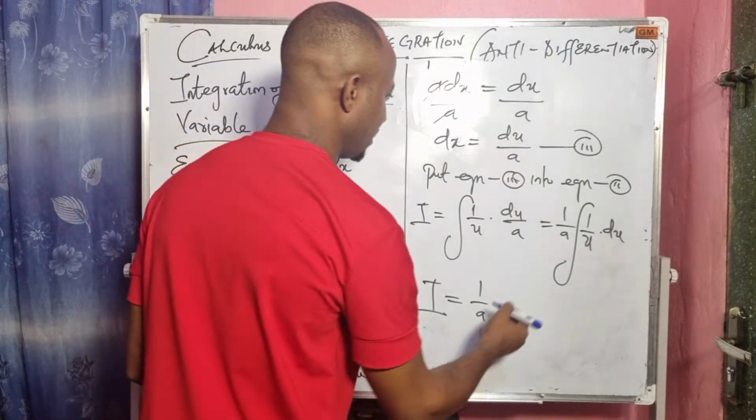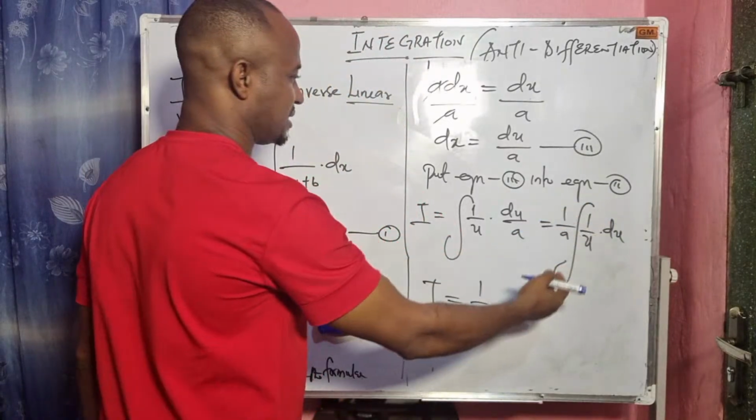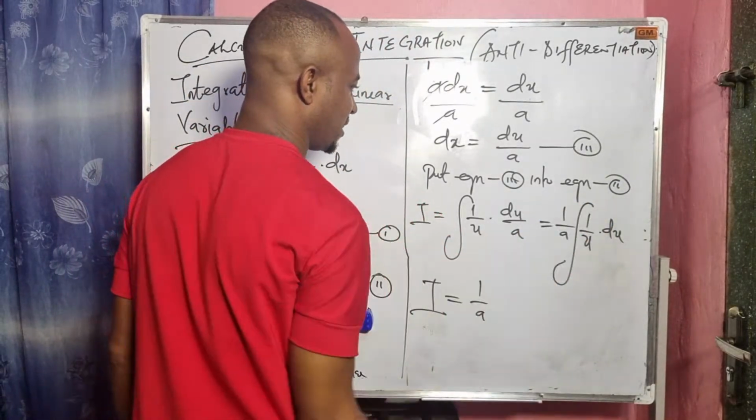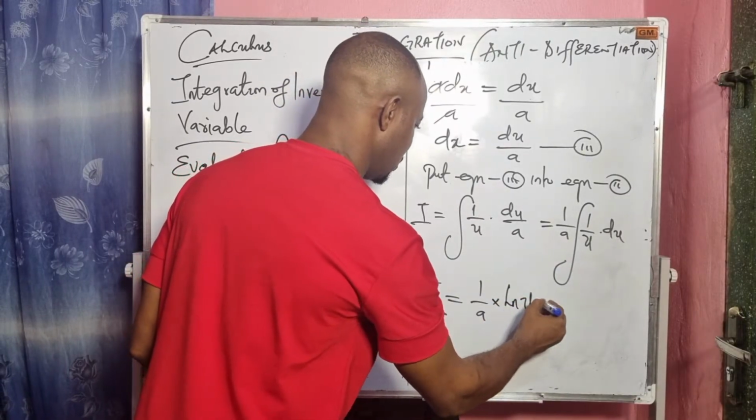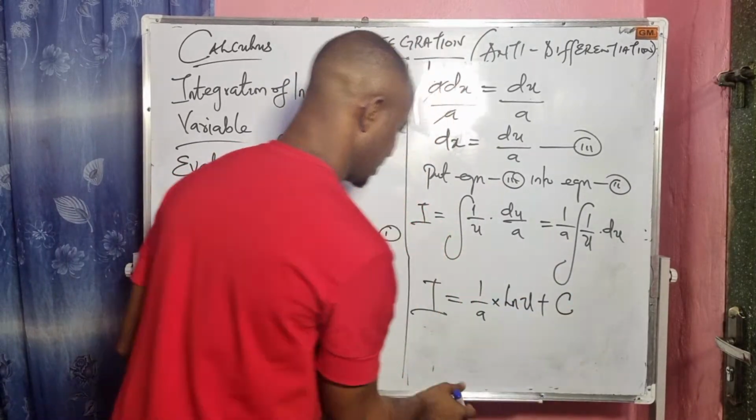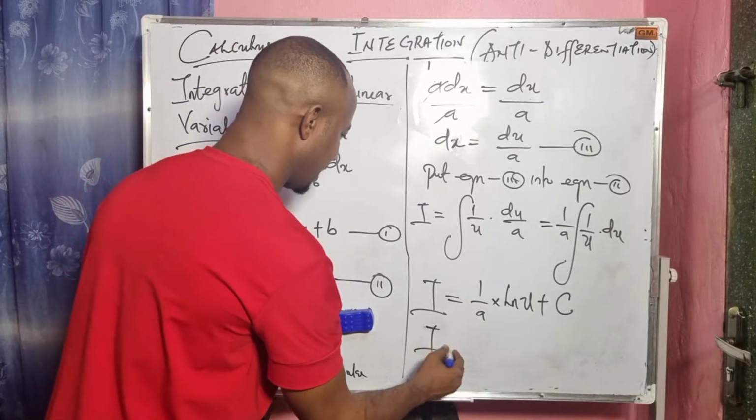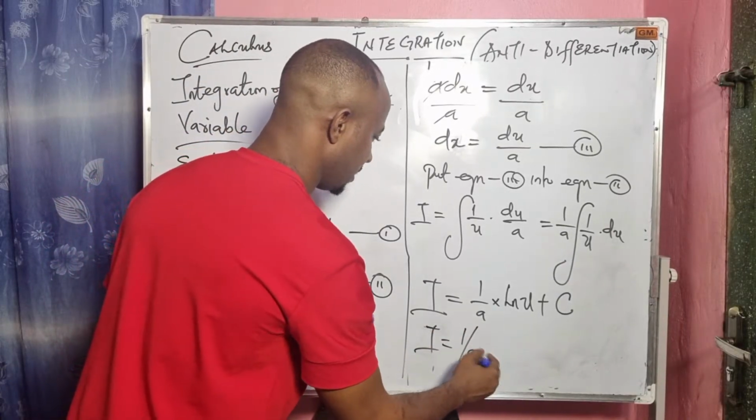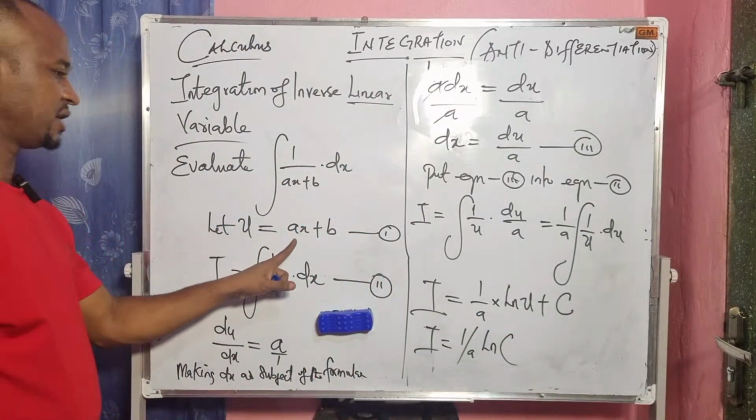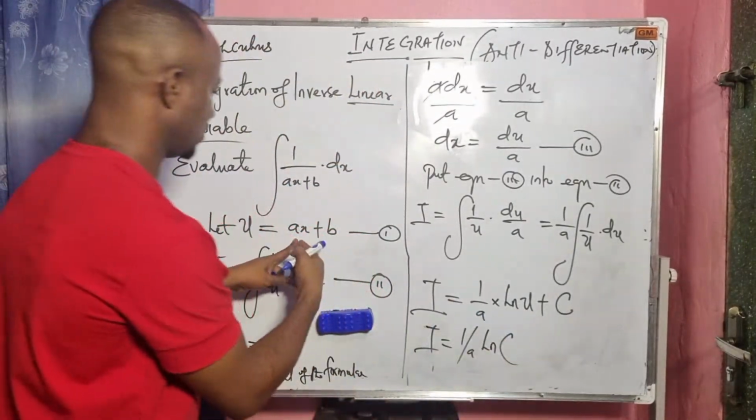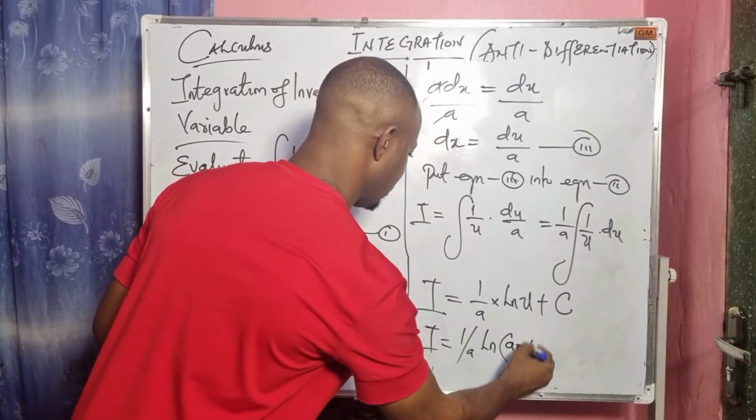Okay, so here we have, now I can integrate. The integral of 1 over u is ln u plus c. So my I becomes 1 over a ln of the value of our u, which is ax plus c. So I will replace my u with ax plus what?